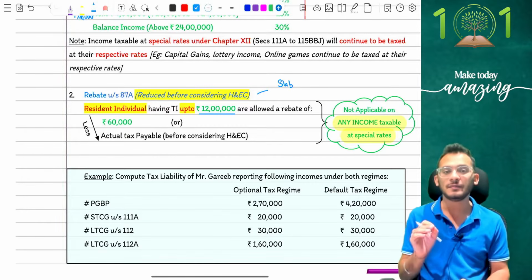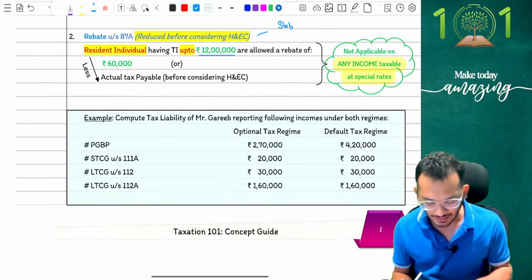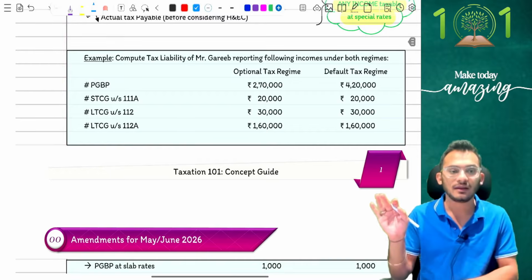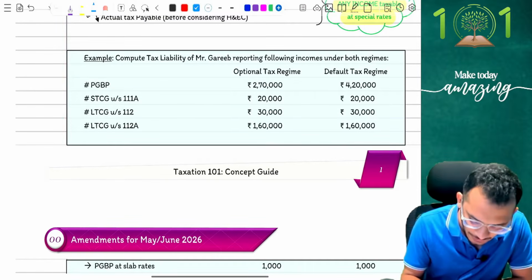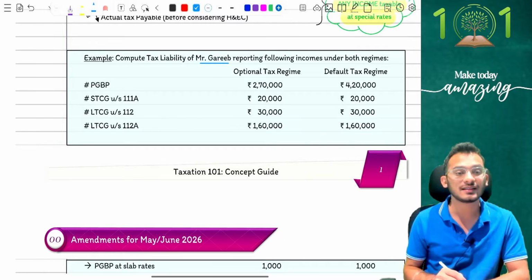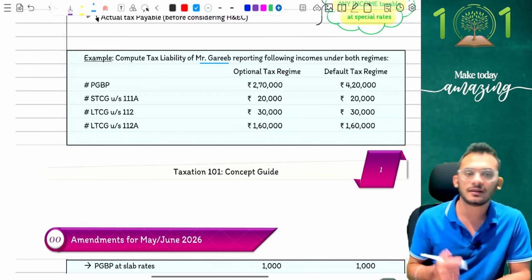Yes, how does this work, people? Let's do a quick summary and you'll understand this. I'm giving you a scenario, people. The scenario is like this. Situation comes and says you're required to compute the tax liability of a person called Mr. Garib. Garib is going to give you incomes under both the regimes.